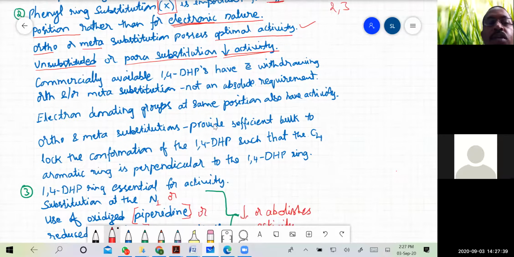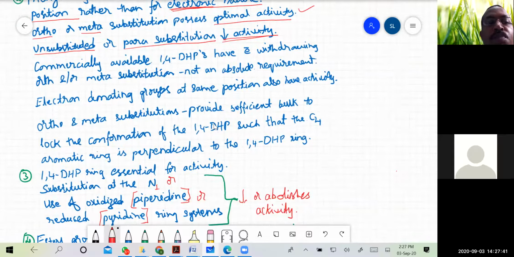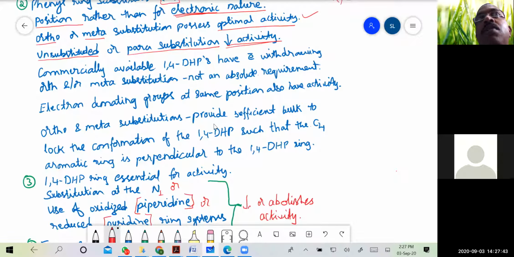Then coming to the same point, all commercially available 1,4-DHPs have electron withdrawing groups. Okay, NO2 group is an electron withdrawing group. Okay, then chlorine also. So in most of the compounds we have seen that there are only two substitutions on X, and these are chlorine and nitro.